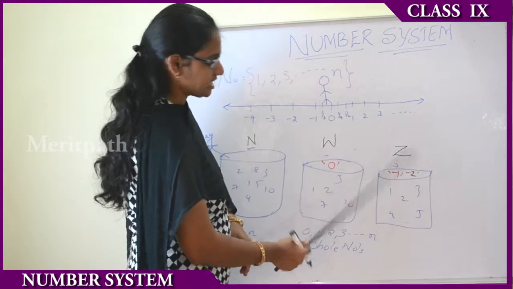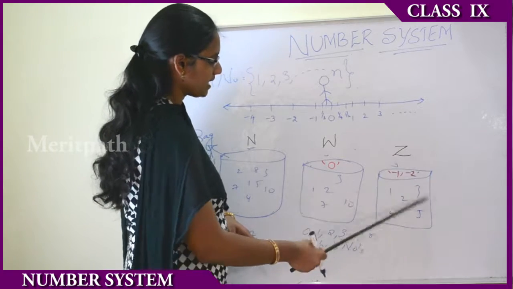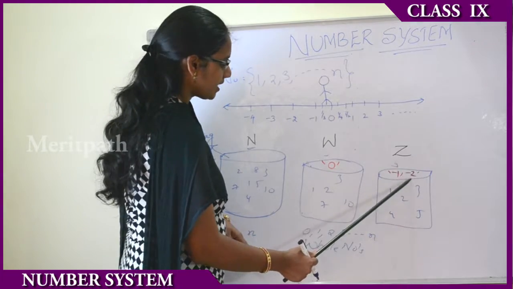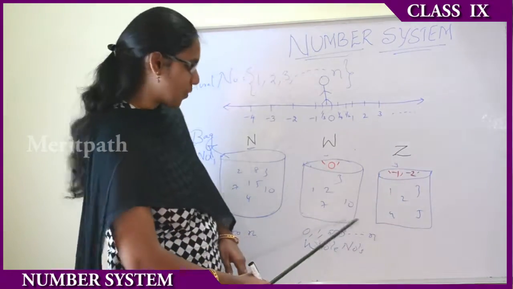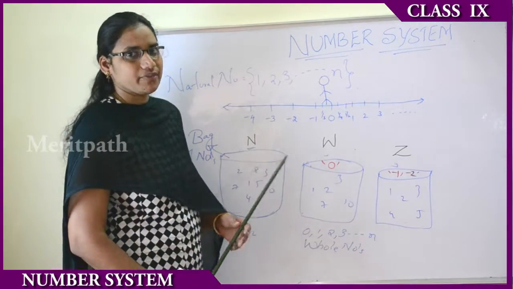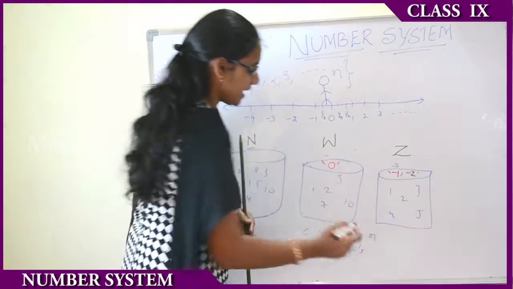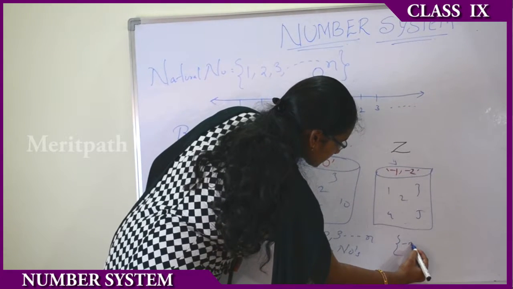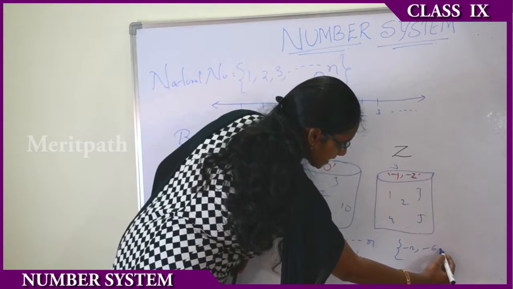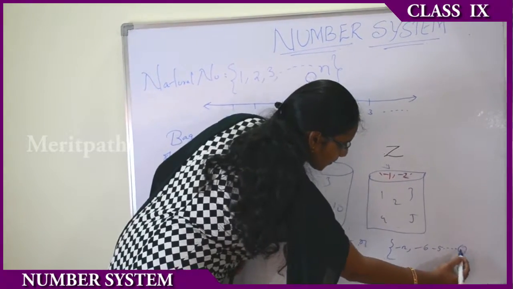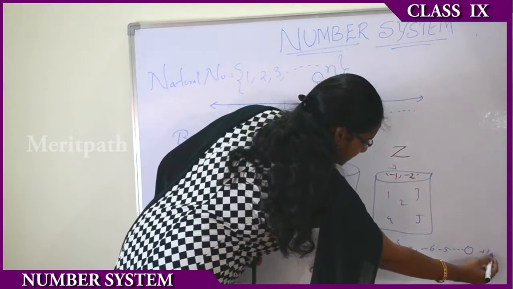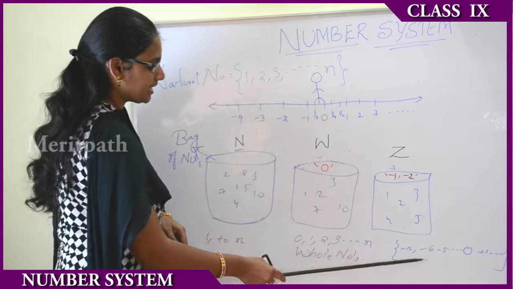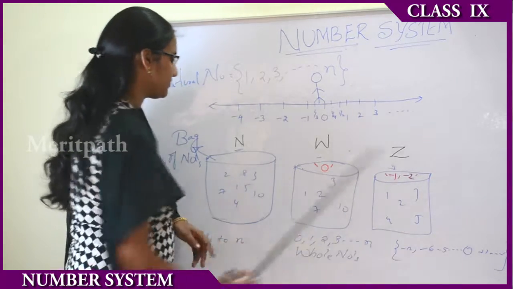Coming to integers, when we add to your bag -1 and -2, the negative numbers, then that is known as integers. Integers consist of the set of elements -n, ..., -6, -5 and so on, to 0 and +1 and so on. This is the set constituting integers, from -n to 0 to n.